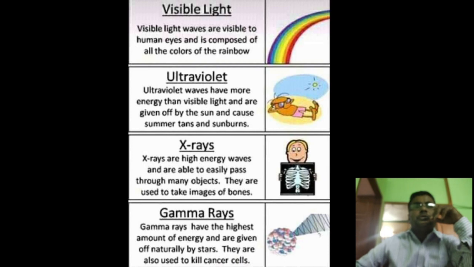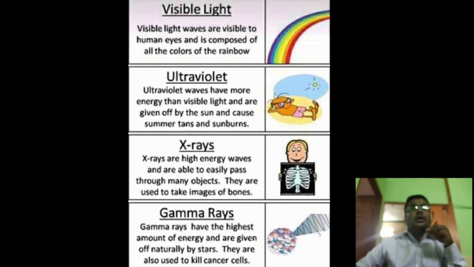Now we are going to discuss electromagnetic radiation. Visible light is visible to the human eye and is composed of all the colors of the rainbow. On the left-hand side and right-hand side are gamma rays, X-rays, and ultraviolet. These are very powerful rays; we cannot observe them, and their wavelength is very short and energy is more.